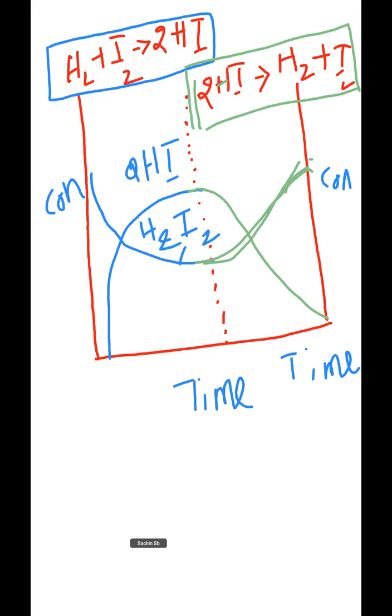That means at a certain time, look at the dotted lines. At a certain time, the reactant concentration as well as the product concentration will be equal. The equal distances are presented there.